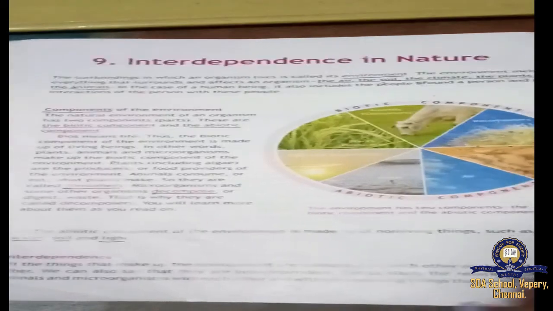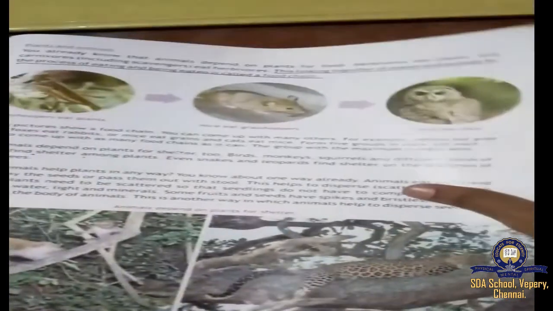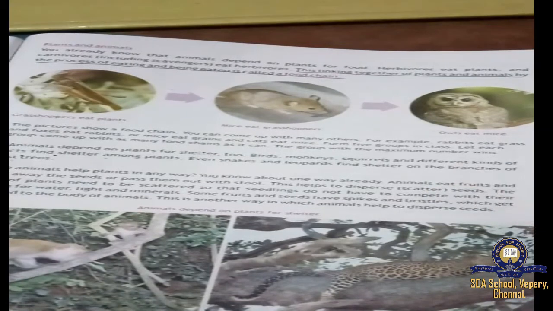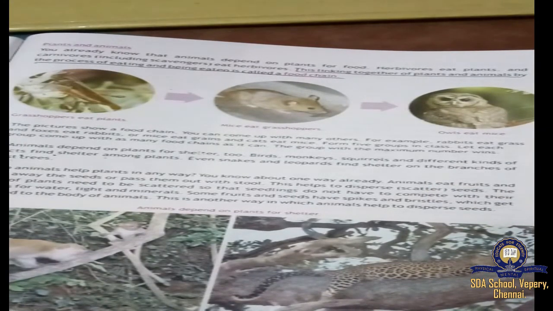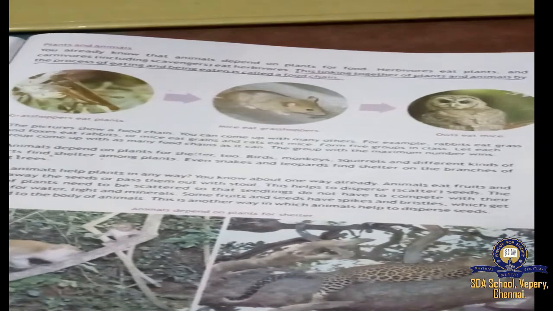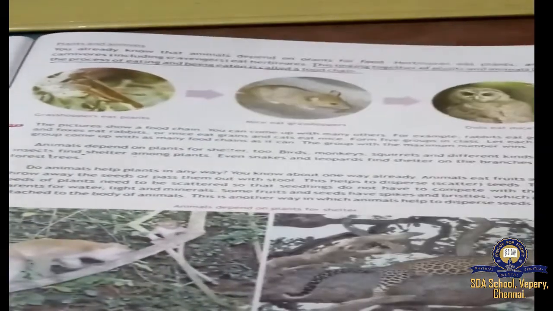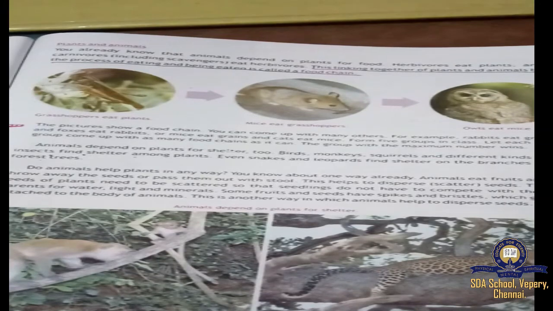Then we saw in page number 45 about plants and animals, right? Plants and animals, for example, I told you all those food chains. Grasshoppers eat plants and mice eat grasshoppers. The picture they have given already. And then owls eat mice, right? Then next, animals also help plants to disperse the seeds, through scattering the seeds, like passing out the stool, right?